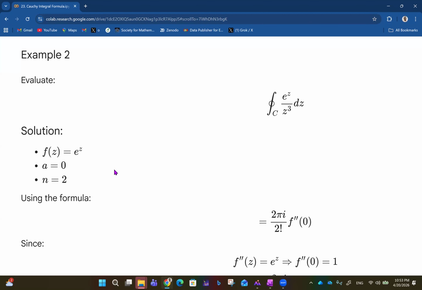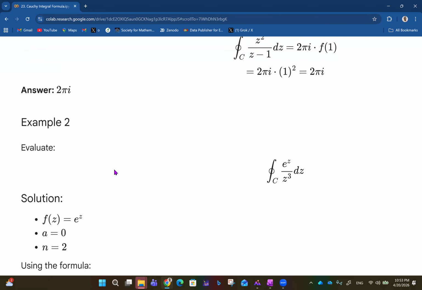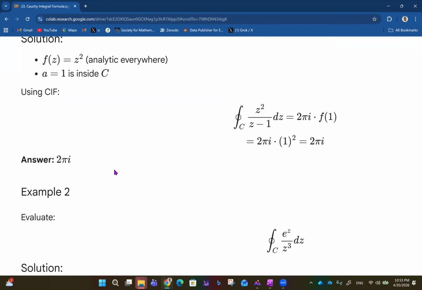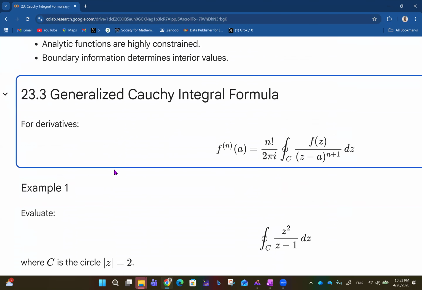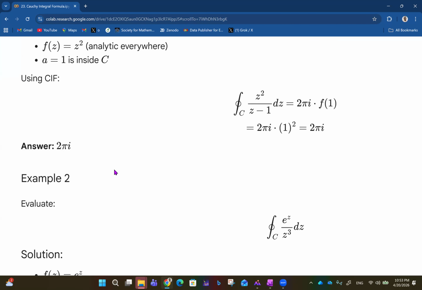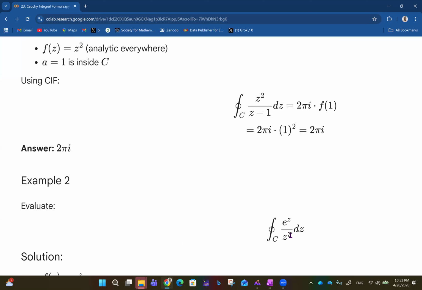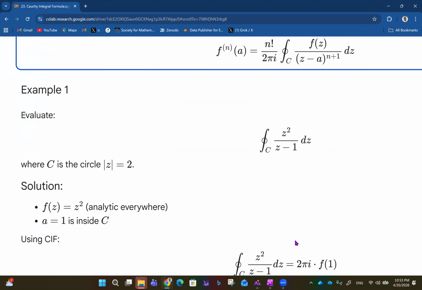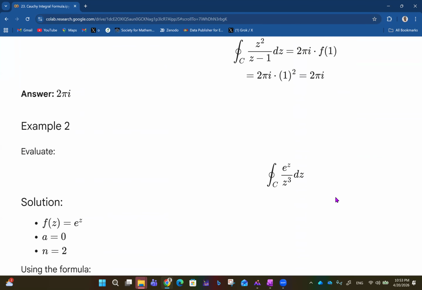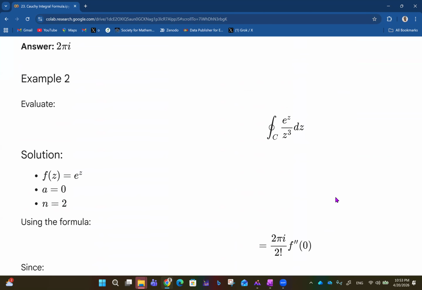What tells us n is 2? N is 2 because the power of z is 3, because this 3 here means n plus 1. Just refer to the general formula. So n is 2 in that regard because the power of z is 3.